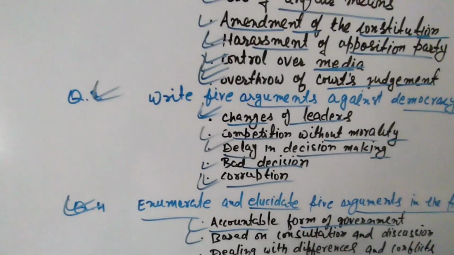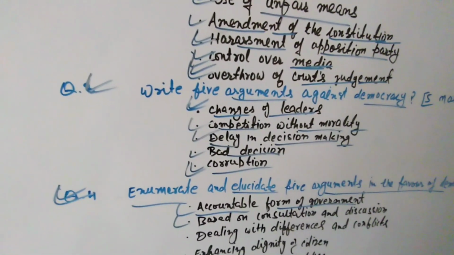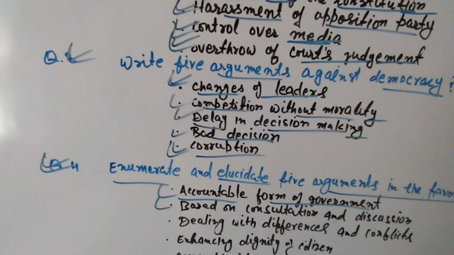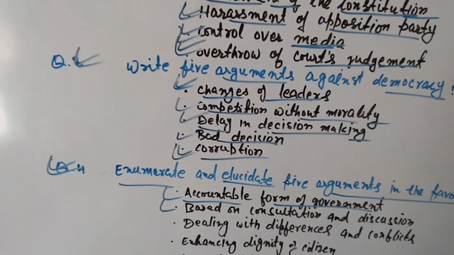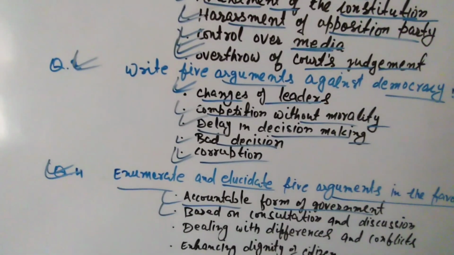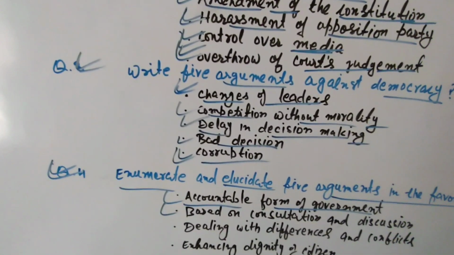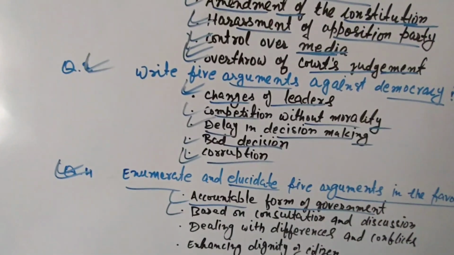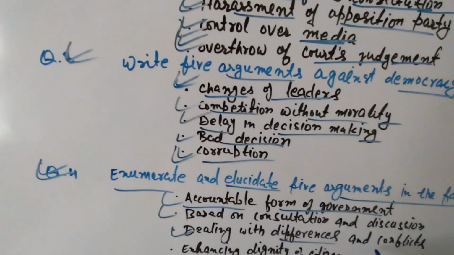Second is based on consultation and discussion. Democracy is based on consultation and discussion before making any decision. In democracy, leaders and representatives sit together and they discuss and consult each other before going to any conclusion, and this is the best thing of democracy. Third one is dealing with differences and conflicts.